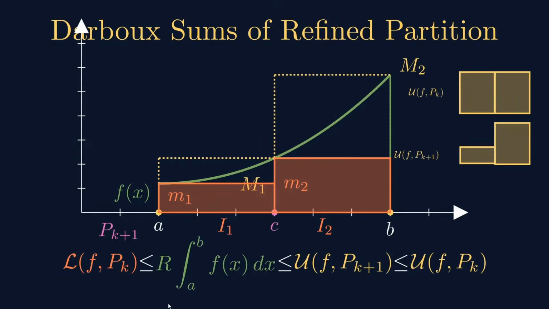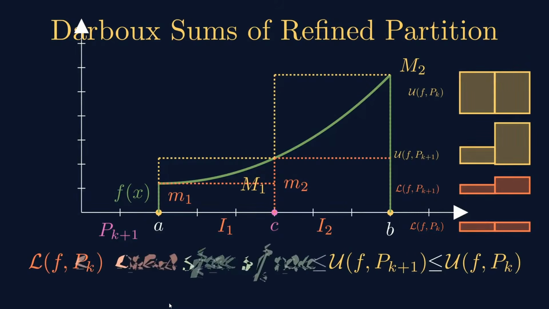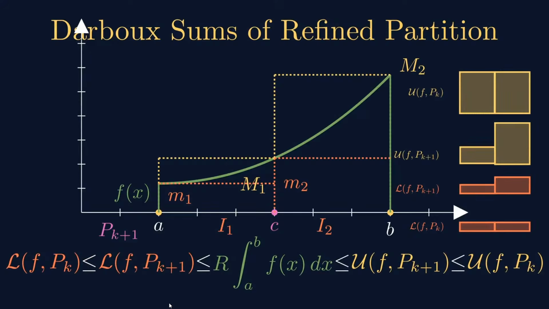Let us compare it with the lower Darboux sum for the partition Pk before refinement. It is obviously clear that L(f, Pk+1) is greater than L(f, Pk). So if you refine the partition, the lower Darboux sum increases, whereas the upper Darboux sum decreases.